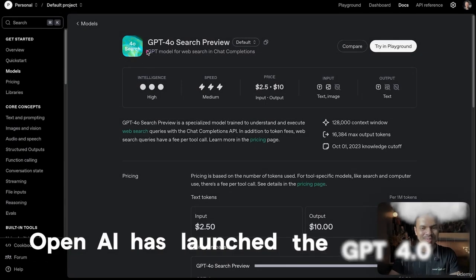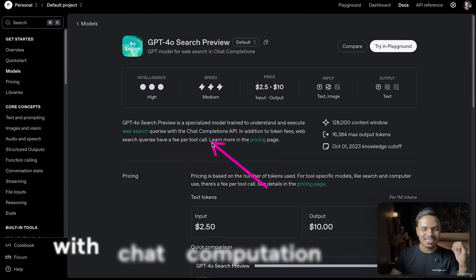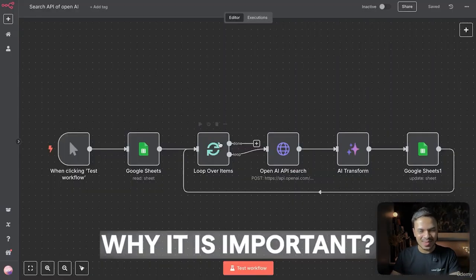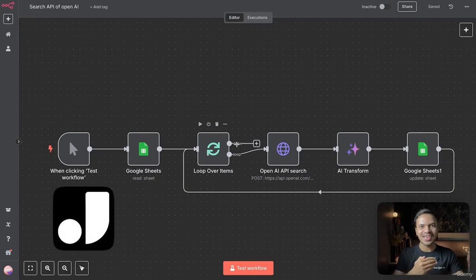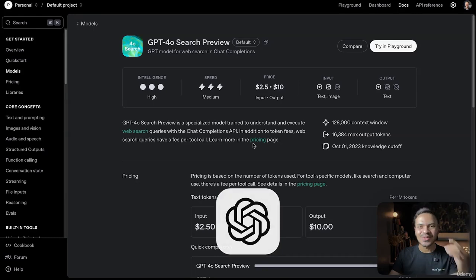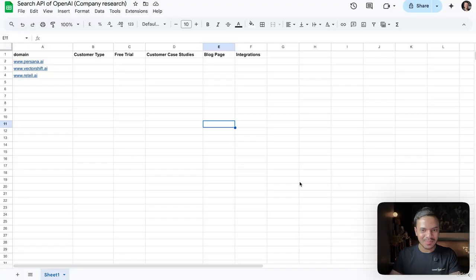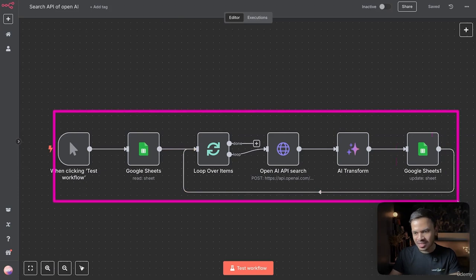OpenAI has launched their GPT-4 search preview, which will enable you to execute web search queries with the Chat Completion API. Why is it important? We don't have to use Jina AI, we don't have to use Perplexity or DeepSeek. We can use OpenAI to perform all of these web searches. So in this example, I have built this small automation. Again, it is just to show you what the possibilities of the OpenAI API search are.